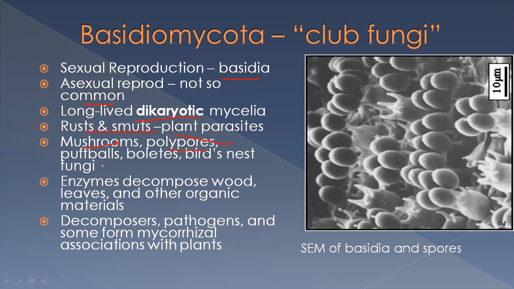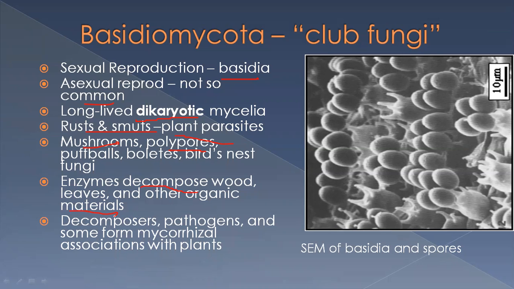So polypores, puffballs, boletes, bird's nest fungi. These are some examples of Basidiomycota or club fungi. They have enzymes, so they decompose wood, leaves, and other organic materials.